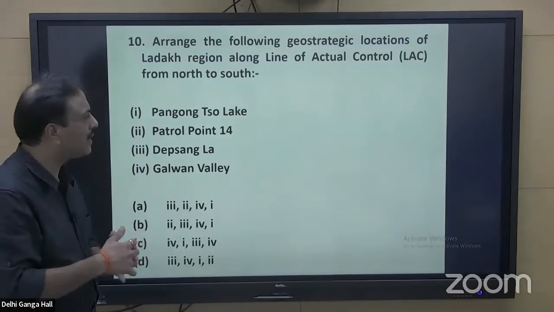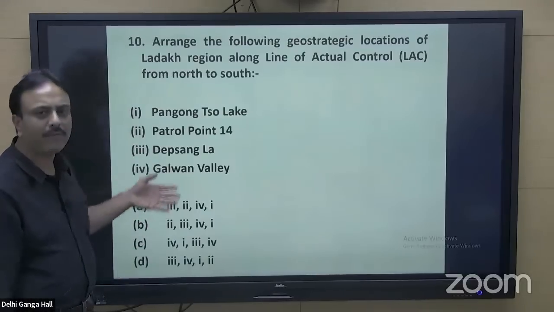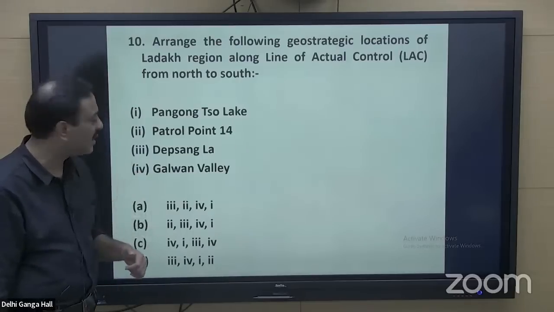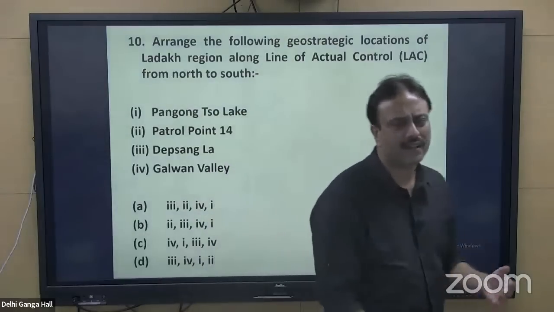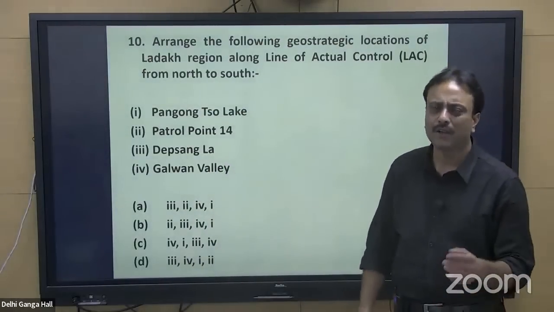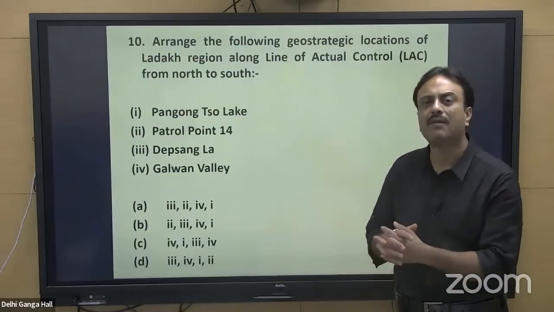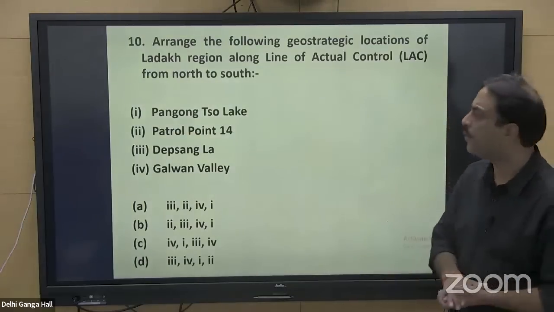There are some people in this world who follow the newspaper very seriously and some don't. But if you have been following the newspaper, then Pangong So Lake, Patrol Point 14, Depsang La, Galwan Valley, they all have been printed in The Hindu and the Indian Express, not once or twice, but you cannot count how many times these names have come up in the newspaper in the last 1.5 years, even before that.